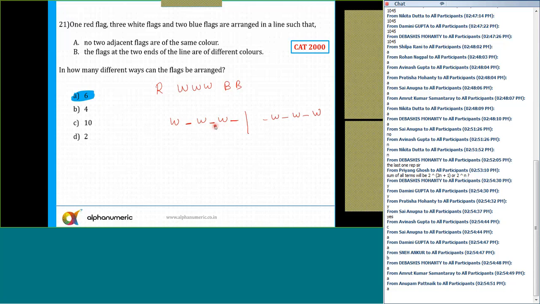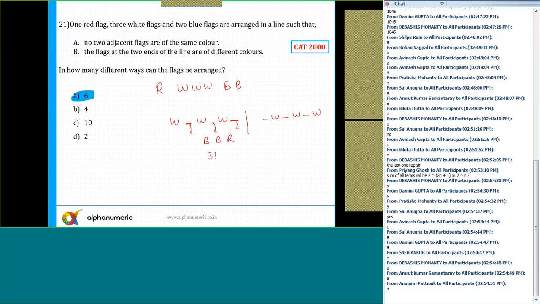So there are 3 white flags, and I can't put the remaining colors, blue and white, only between these 2. In that case, the first and last will become the same, which is not possible. And at these 3 places, I need to arrange 2 blue and 1 red.